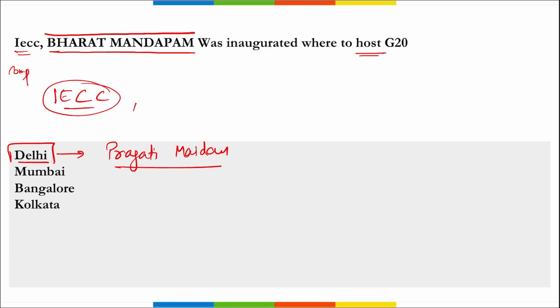And here the G20 meeting will be hosted, correct? Apart from them, a G20 coin and a G20 stamp were also inaugurated during this event. Correct? And what has this IECC complex been named? It has been named Bharat Mandapam, and the naming ceremony of the center was carried out using a drone.